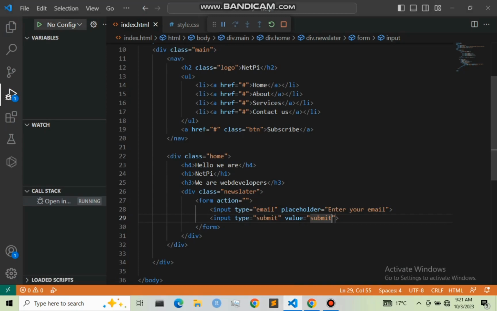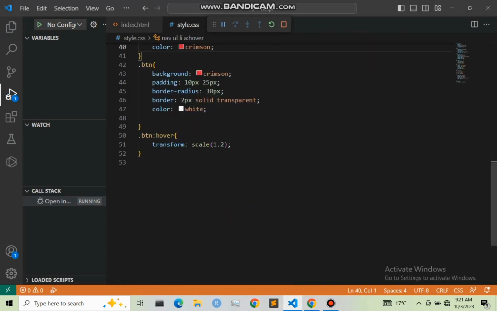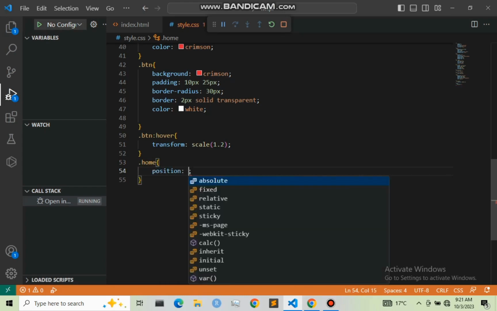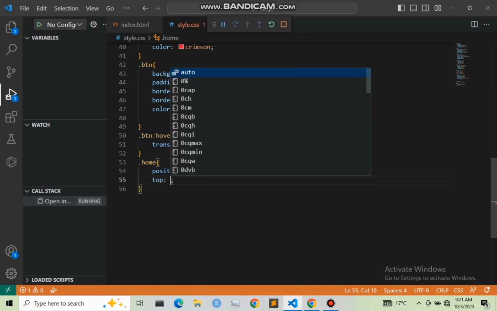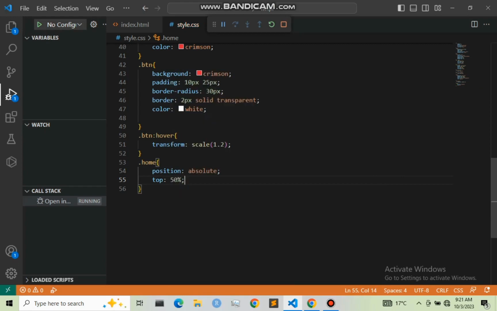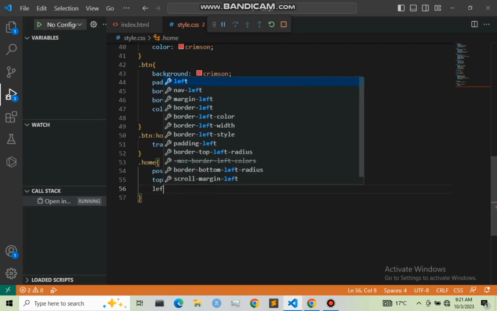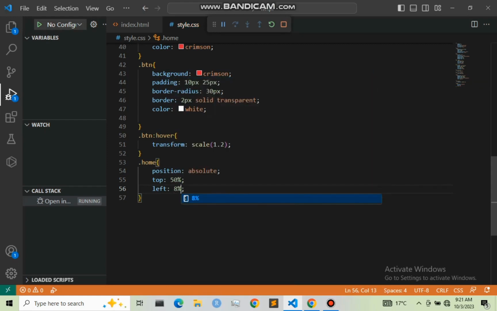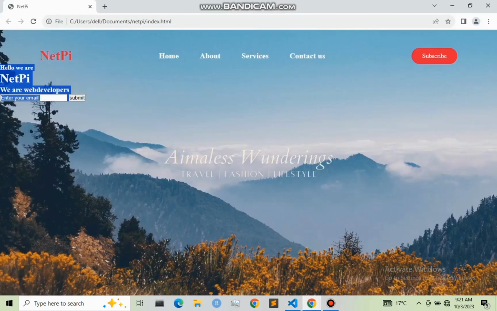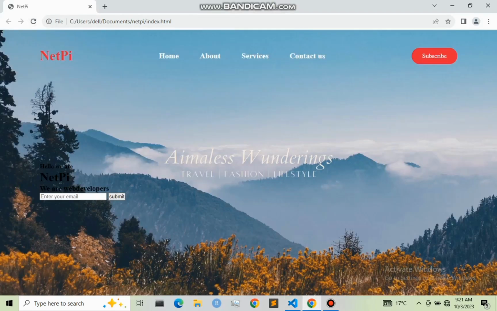Now let us move to our CSS. And right here I'm going to start with .home. For .home, I'm going to give it a position of absolute, and I want it to move from the top by 50%. So I'm going to say top 50%, and left I'm going to give it a margin of 8%. So let me save it and refresh it so that you can see what I'm doing. So I have it right here.